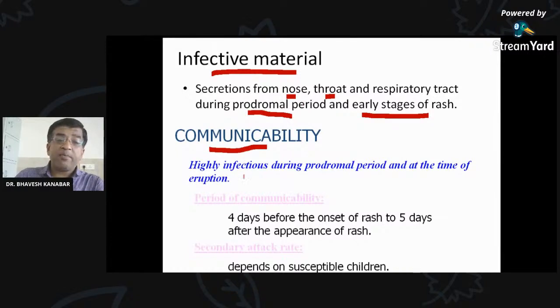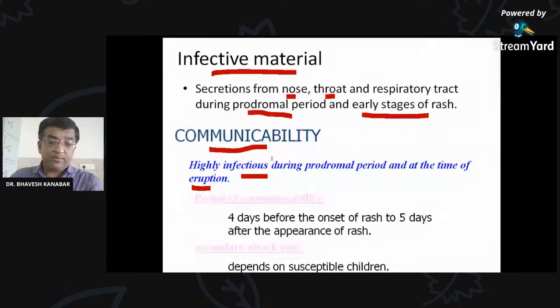Communicability: highly infectious during the prodromal period and at the time of the eruption. We know that it is highly contagious. It can transport infection from one person to another rapidly, speedily. So if any child is suffering from measles in a school, and other children have not taken the vaccine, then they are all susceptible. They can all develop measles disease.